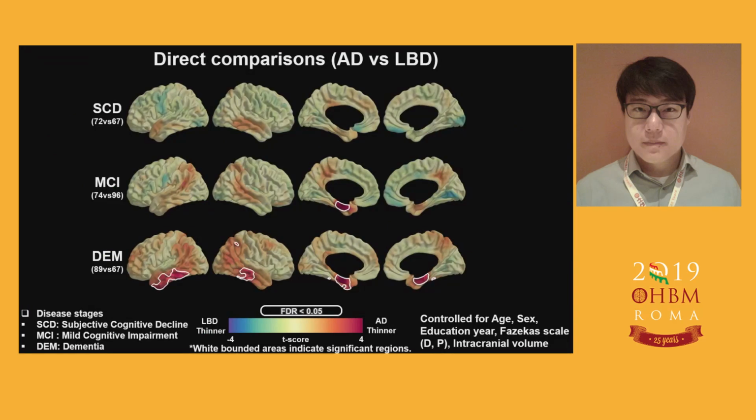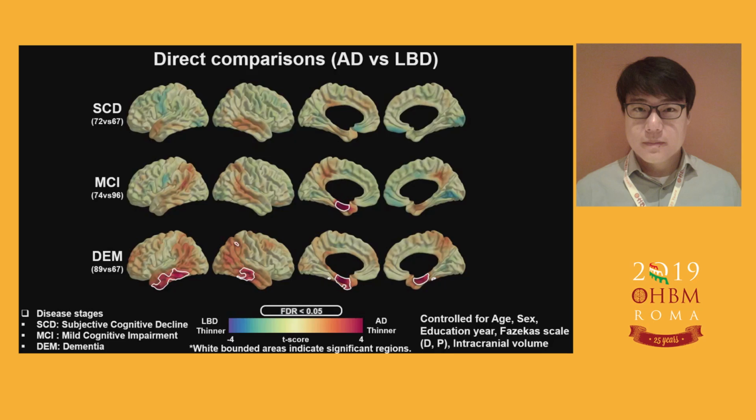Next, this shows the direct comparison between AD and LBD. Red is AD thinner and blue is LBD thinner. Since this is only a three-stage comparison, we see a lack of detail in temporal resolution.